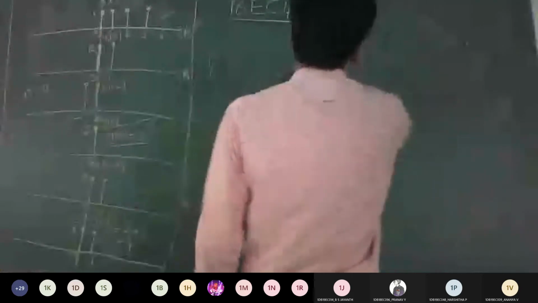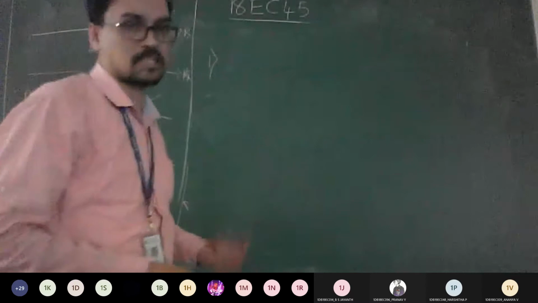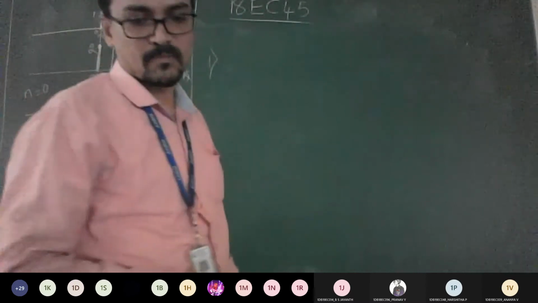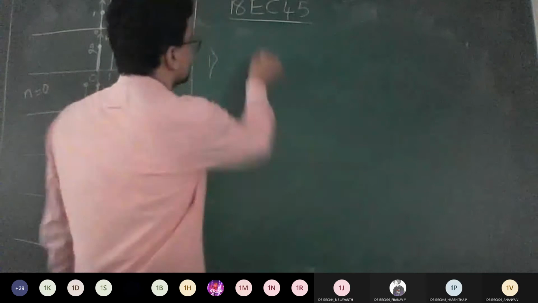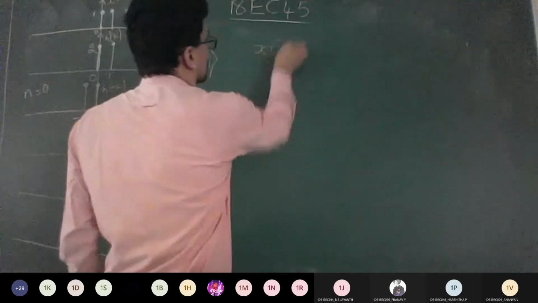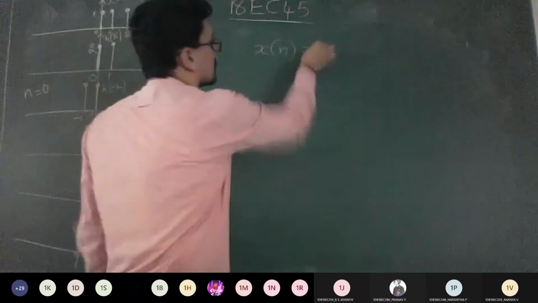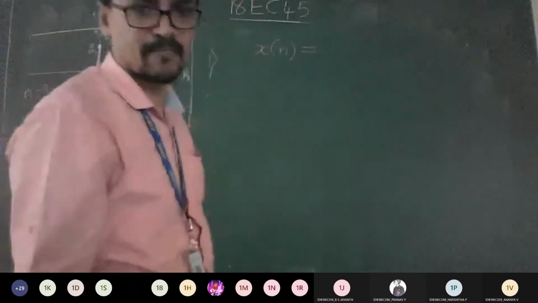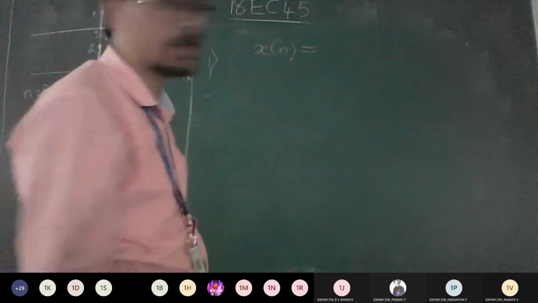Try to solve this problem with all 3 methods so that you get the concept of convolution sum within this one problem. Convolve the following sequences x of n and h of n to get y of n.